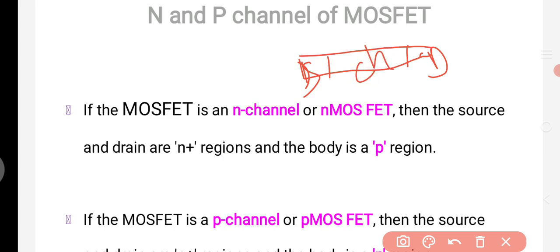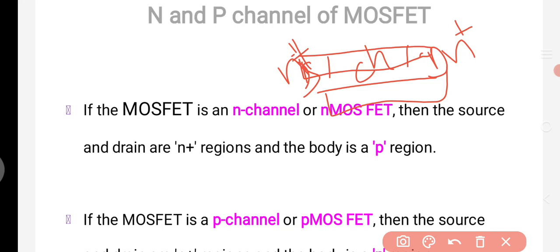So if you want to create an N MOSFET, then the source and drain will be heavily doped with N plus regions. The body is a P region, that is, the substrate is a P region. Then that will be called an N channel or N MOSFET.